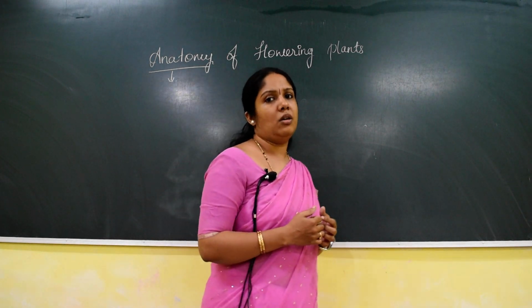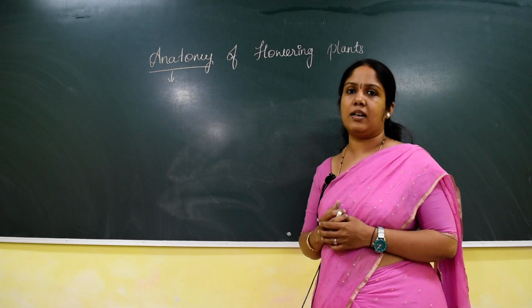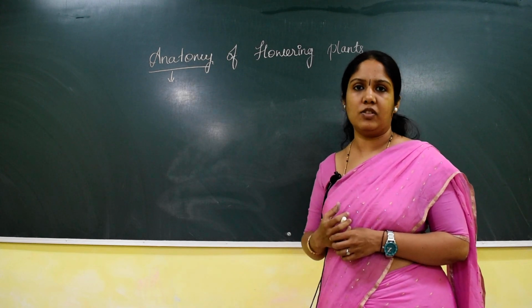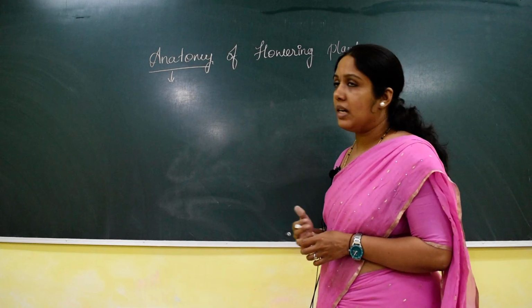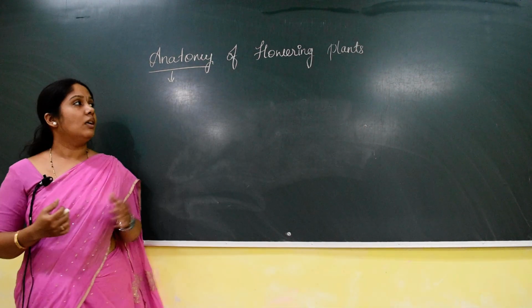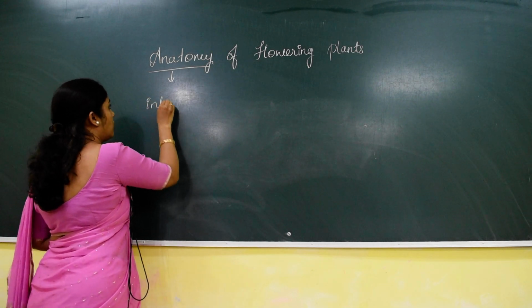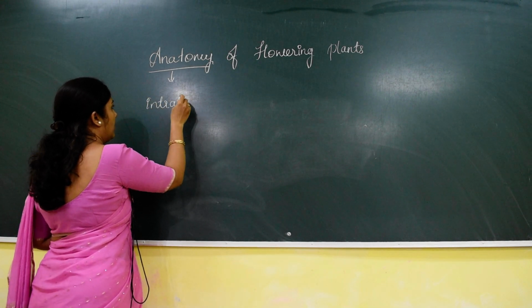Where we study the external or visible characters, that study is called morphology. Whereas anatomy is the opposite of morphology. Opposite means in anatomy we study the internal structure of an organism.